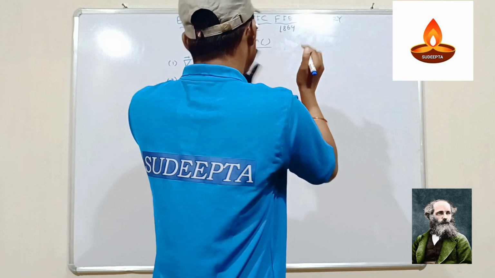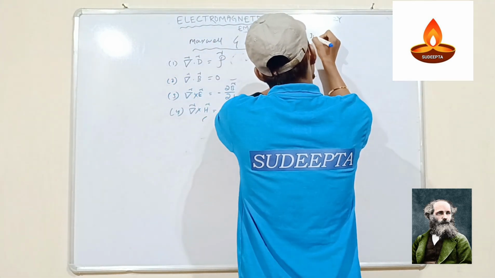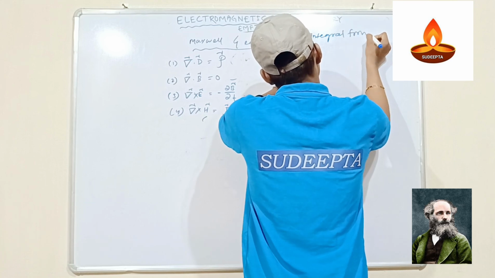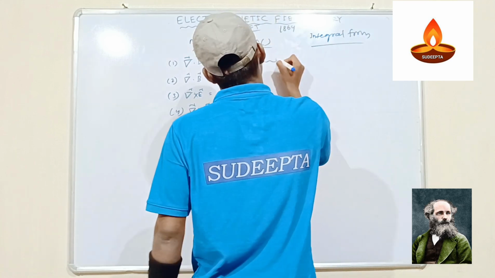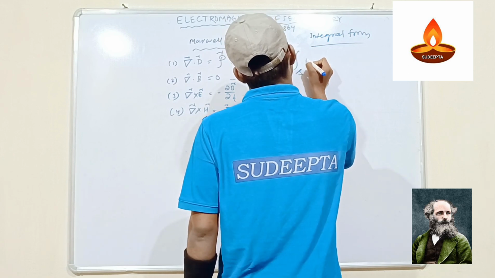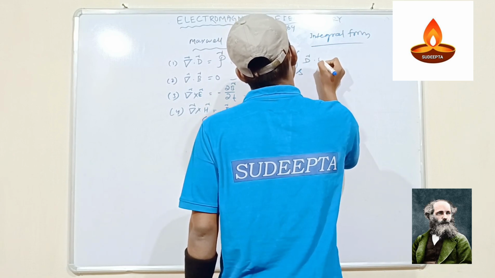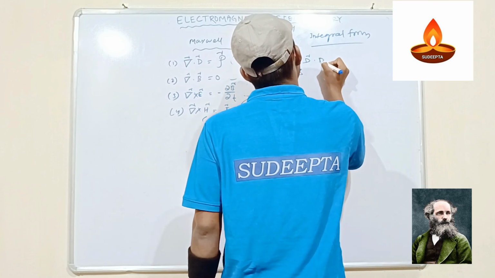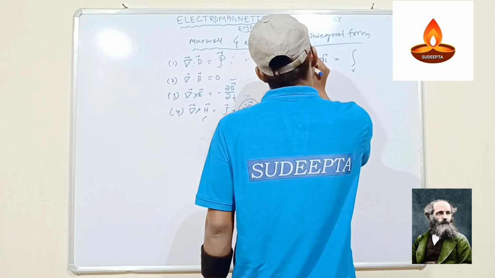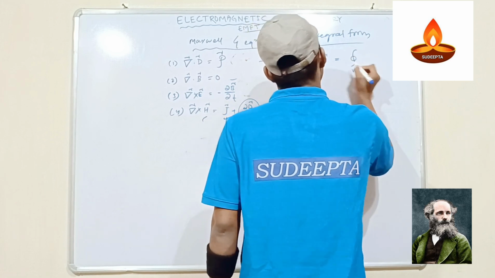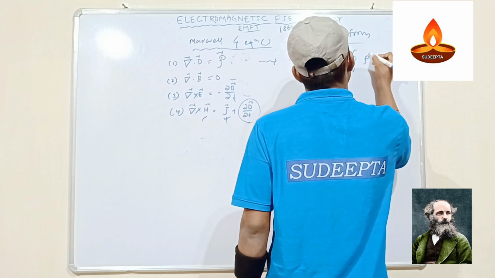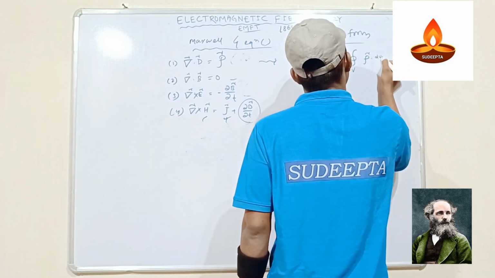We will discuss the integral form of these equations here. The first equation is the surface integral of D dot ds equal to the volume integral of rho dv.